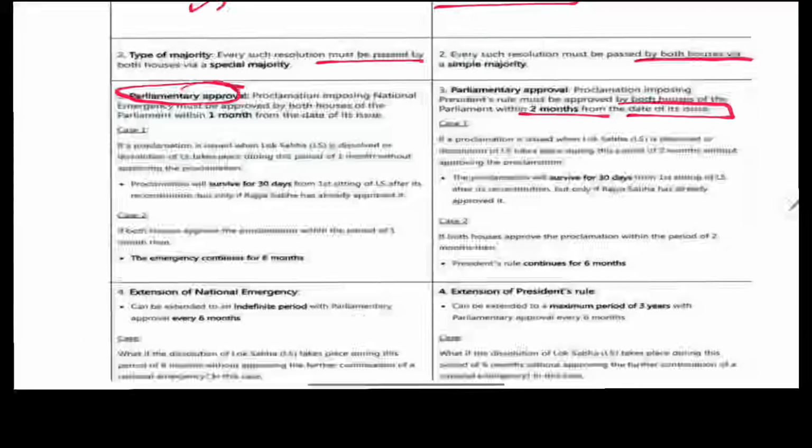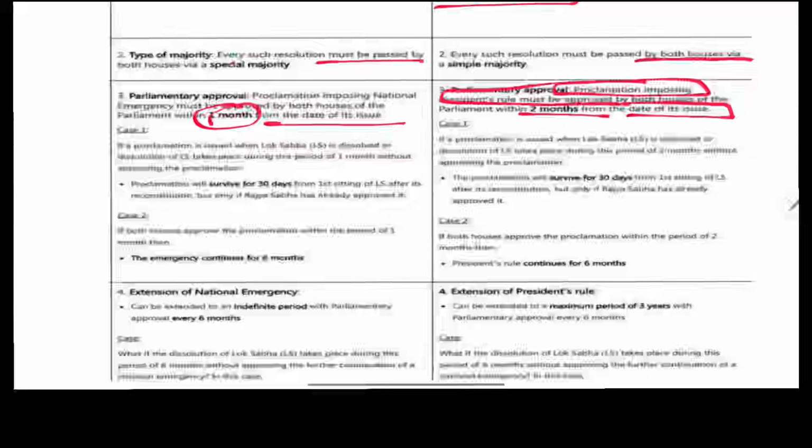Here, the proclamation of the emergency, proclaiming or imposing the national emergency, must be approved by both the houses of the parliament within a month from the date of its issue, whereas the proclamation imposing the president's rule must be approved by both the houses of the parliament within 2 months from the date of its issue.